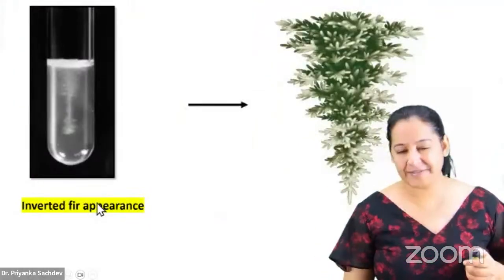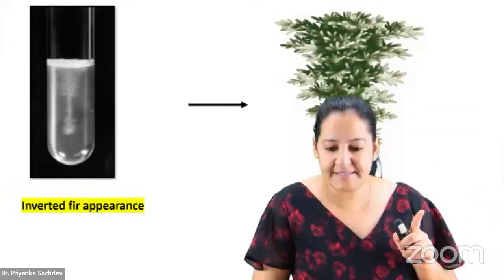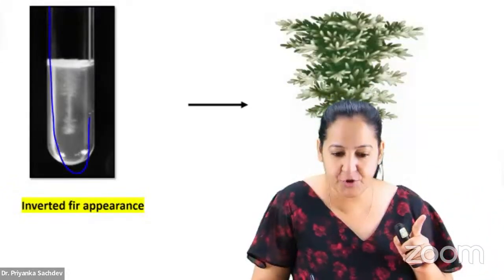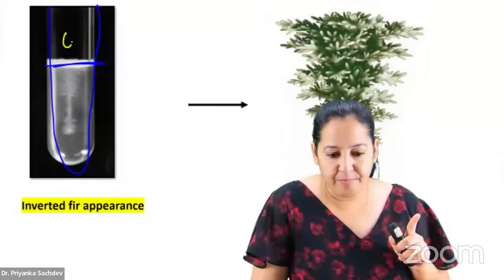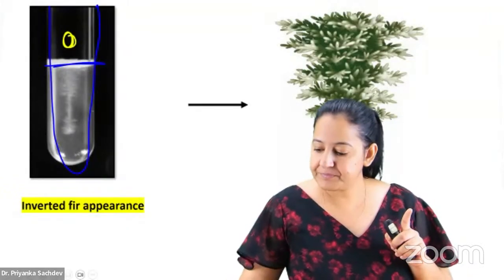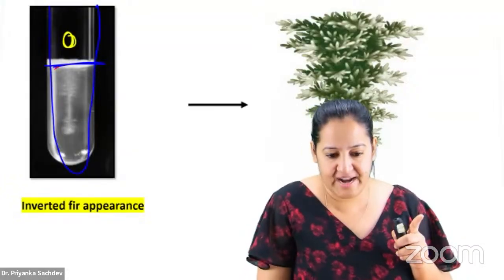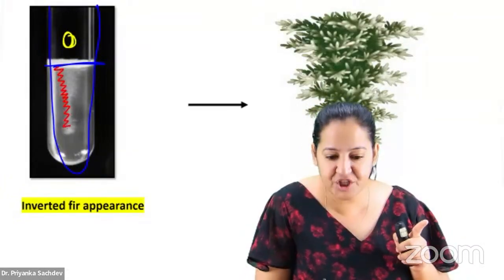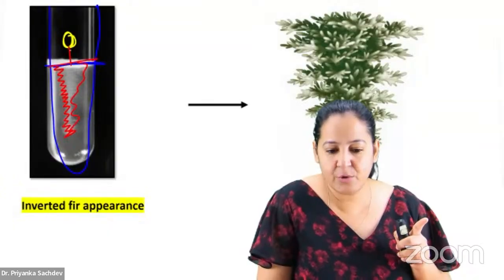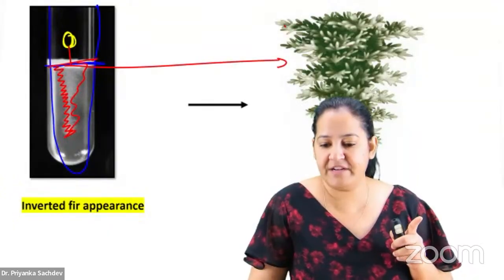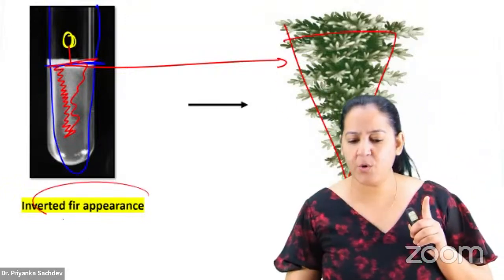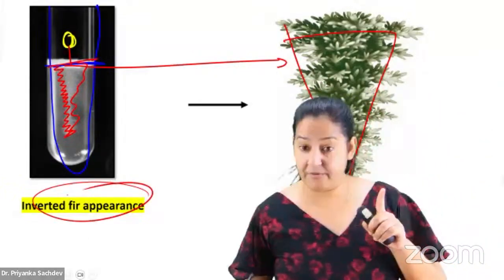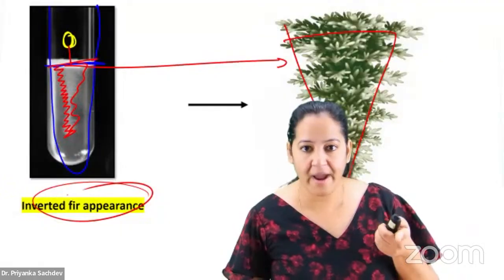Got it? Now, gelatin stab. Can you see this is gelatin stab? This is a test tube. It contains the gelatin. If I put 1 drop of Bacillus anthrax over here, it will start liquefaction of the gelatin. But the shape of the liquefaction, if you can see, is like this. It is looking like an inverted fir appearance. Inverted triangle, you can say. Inverted Christmas tree. Why is it inverted fir? The reason is also asked in one of the exams.